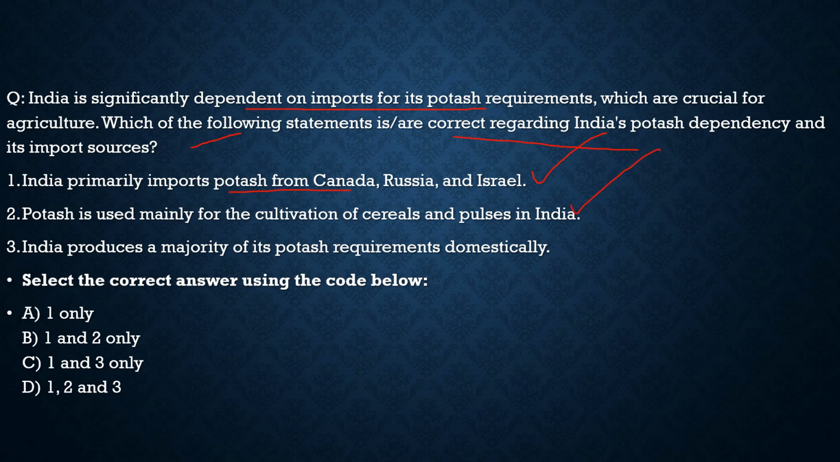Correct. Third statement, India produces the majority of its potash requirements domestically. Totally incorrect. India is highly dependent on potash imports. So with respect to this question, the correct statements are statement 1 and 2 only. With this, let's move to another question and try to solve that.